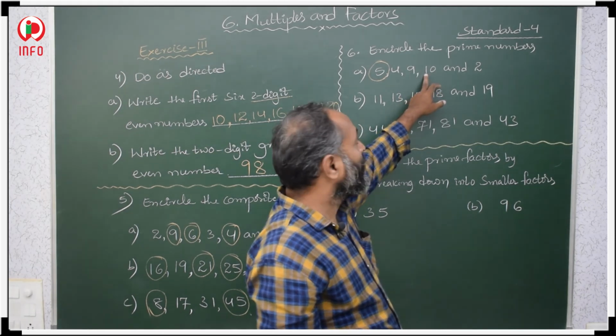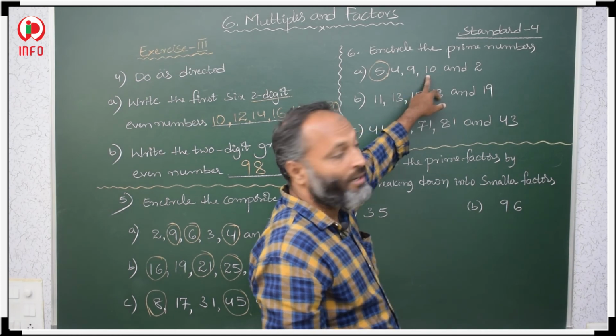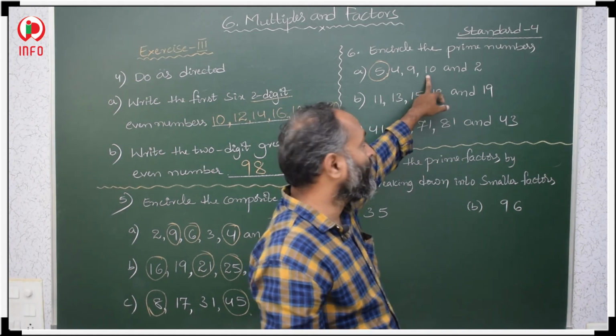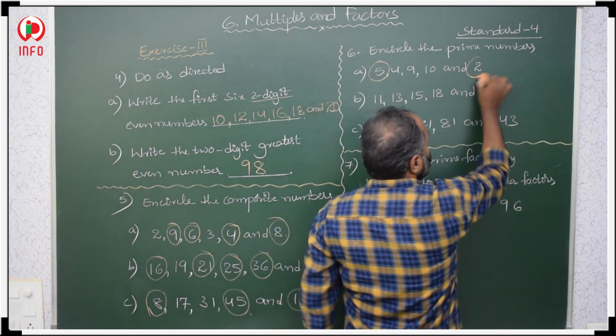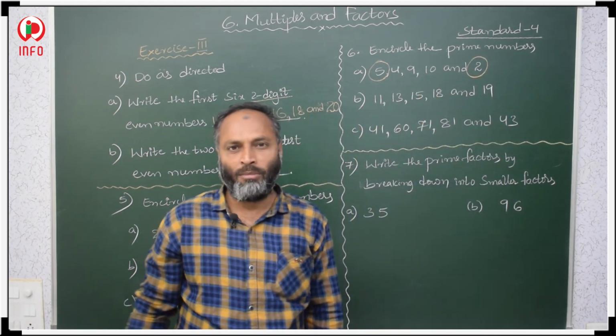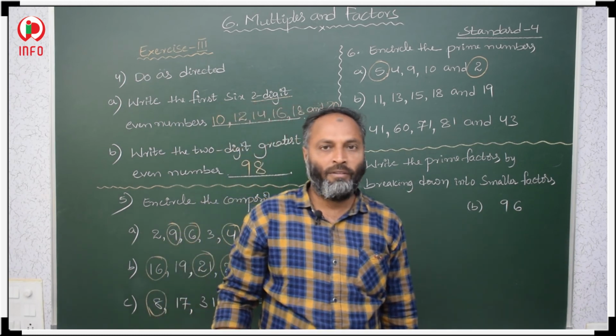10, it is not a prime. 5 2s are 10. It will come in 5 table. So it is not a prime number. 2, 1 2s are 2. 2 is an even number as well as a prime number. We discussed that one. Even as well as prime number.